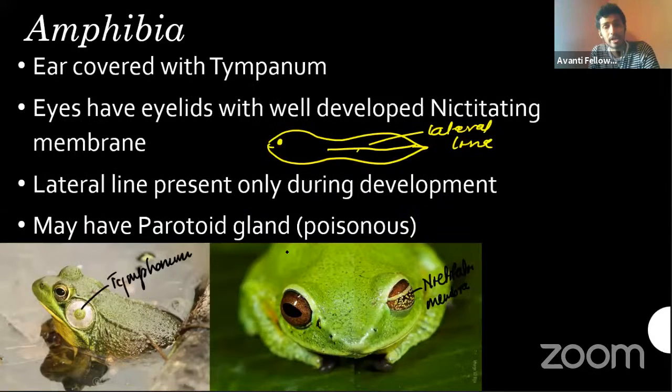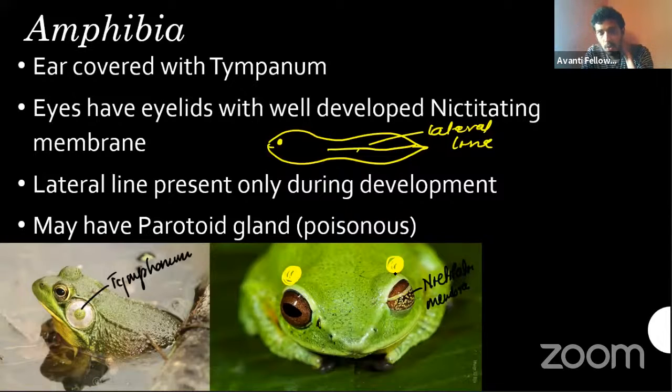And may have parotoid gland. What are parotoid glands? In some organisms, they have a pair of glands behind their eyelids. Not in the frogs. In some other organisms, I will show you somewhere here. This portion will have a bulged kind of gland structure. That's what we call the parotoid gland. The speciality of it is that it secretes poisons. These poisons are highly toxic, or you can say neurotoxic. We will see that one more time. I will show the parotoid gland in a separate picture.